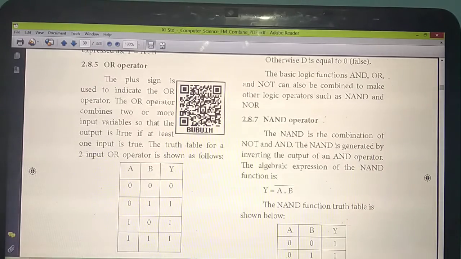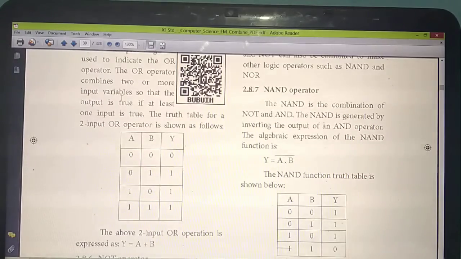Understand? So what is in my OR operator? Which symbol is used to represent the OR operator? Plus symbol. Okay. So here also you are taking 2 input variables. How will you get the output true? If at least one input is true, you will get the output true, otherwise false.